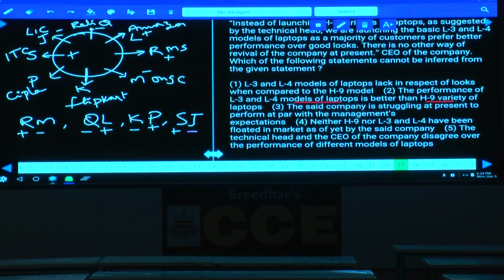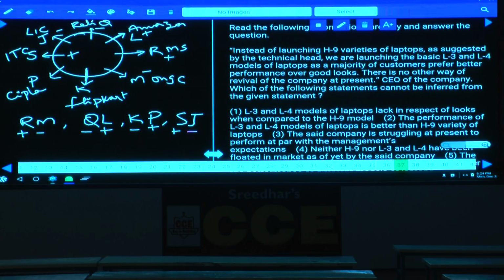Now question number 37. It is based on critical reasoning. Instead of launching H9 varieties of laptops as suggested by the technical head, we are launching basic L3 and basic L4 models of laptops, as a majority of customers prefer better performance over good looks. There is no other way of revival of the company at present, says the CEO of the company. Now the CEO of the company has made a statement. On the other day we have discussed the same kind of question, isn't it? Hatchback cars.